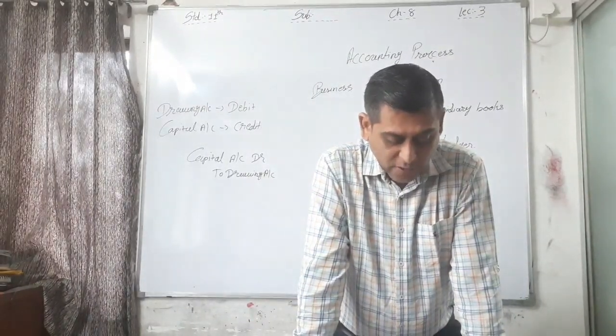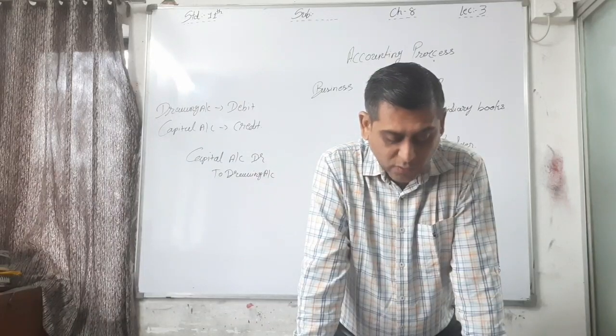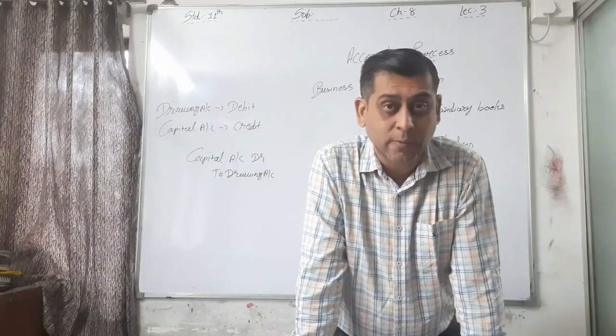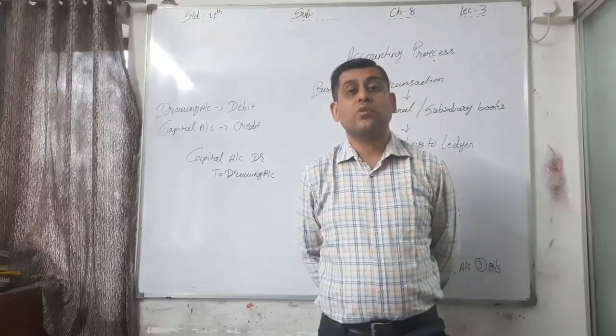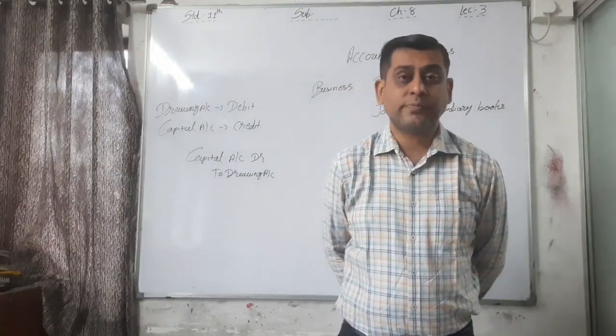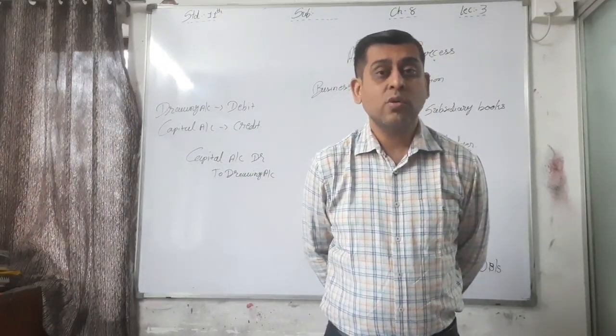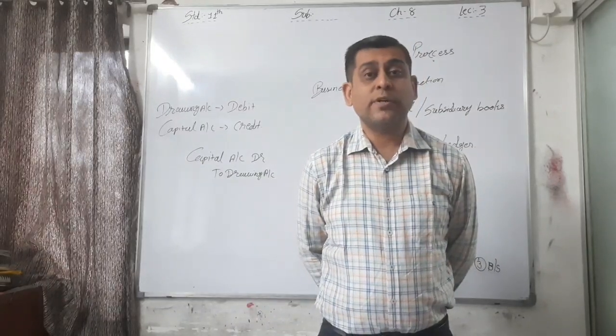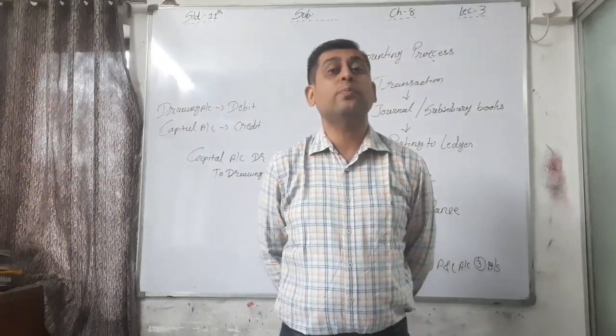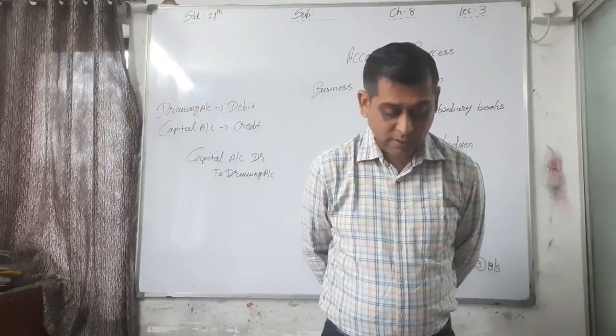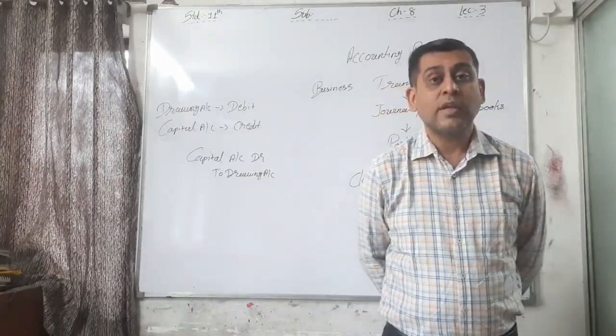Now an example is given. At the end of the year the balance of the purchase account is 75,000. We have to transfer it where? As we are writing in the book, purchase is transferred to trading account. Now the second balance is sales account, 85,000.